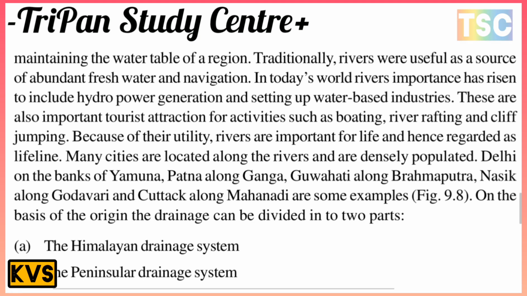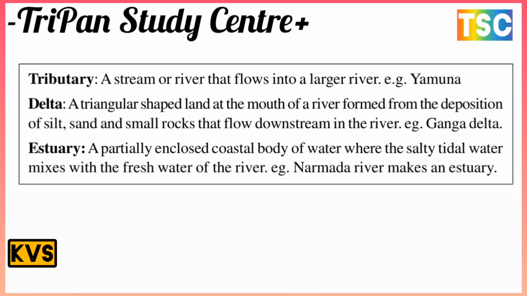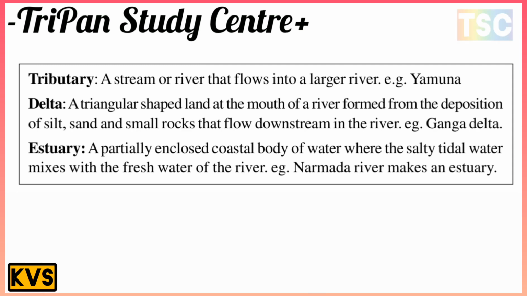On the basis of origin, the drainage can be divided into two parts: the Himalayan drainage system and the Peninsular drainage system. There are two here. Here, the important term is tributary. A tributary means a stream or river that flows into a larger river. For example, Yamuna is a tributary.